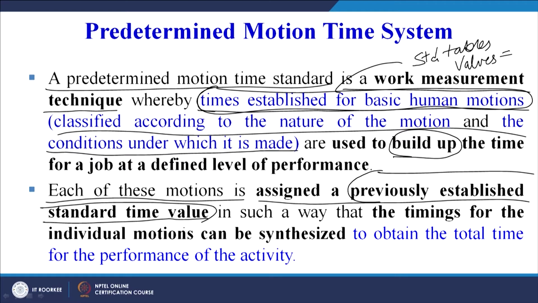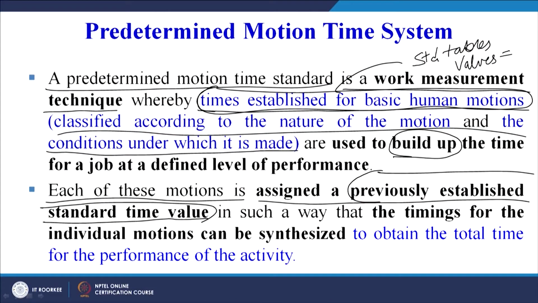In case of stopwatch time study and work sampling, we use statistics to calculate the standard time. But here we are using the time standards already established for previous jobs, and from there we are trying to deduce as much information as possible. But one thing we have to keep in mind, that our new job for which we are trying to find out the standard time must have the same work elements for which the time standards are already available.